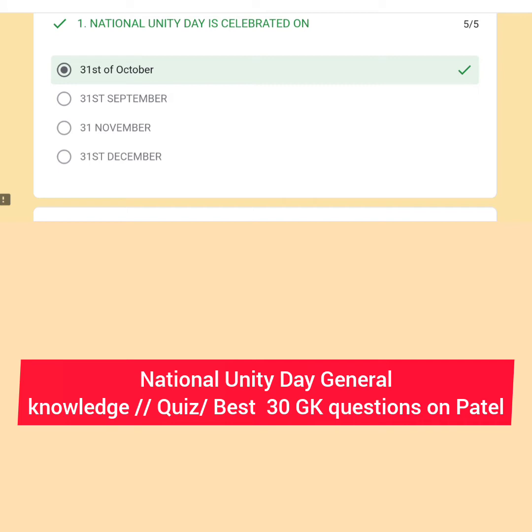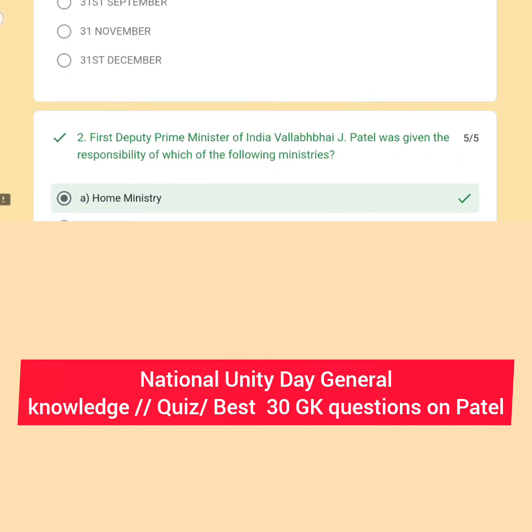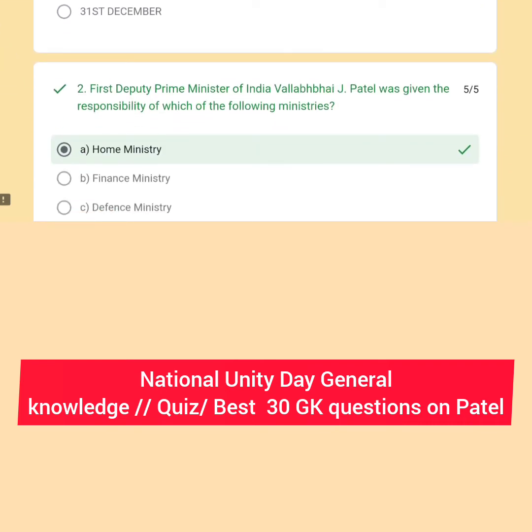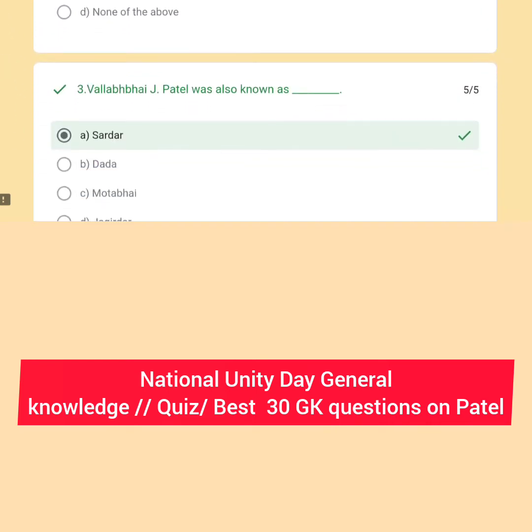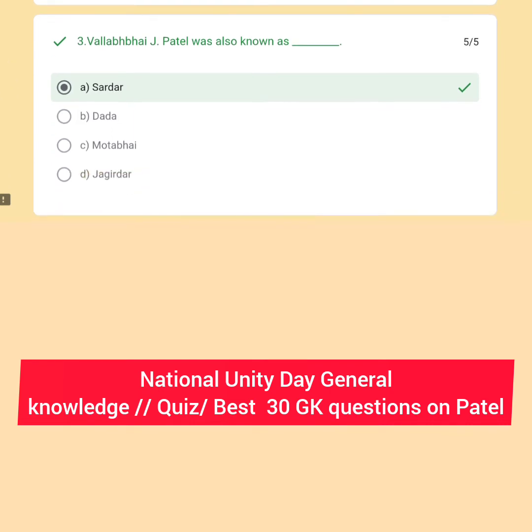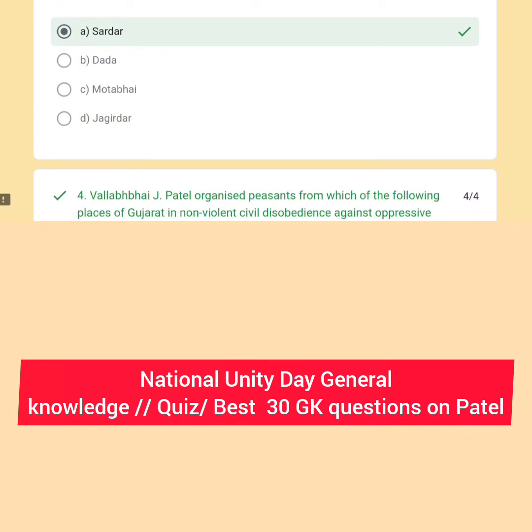First question: National Unity Day is celebrated on, option number 1, 31st October. Then question number 2: Vallabhbhai Patel, the first Deputy Prime Minister of India, was given the responsibility of which of the following ministries? Home Minister. Question number 3: Vallabhbhai Patel was also known as Sardar. Option A is the right answer, the light green shaded one.